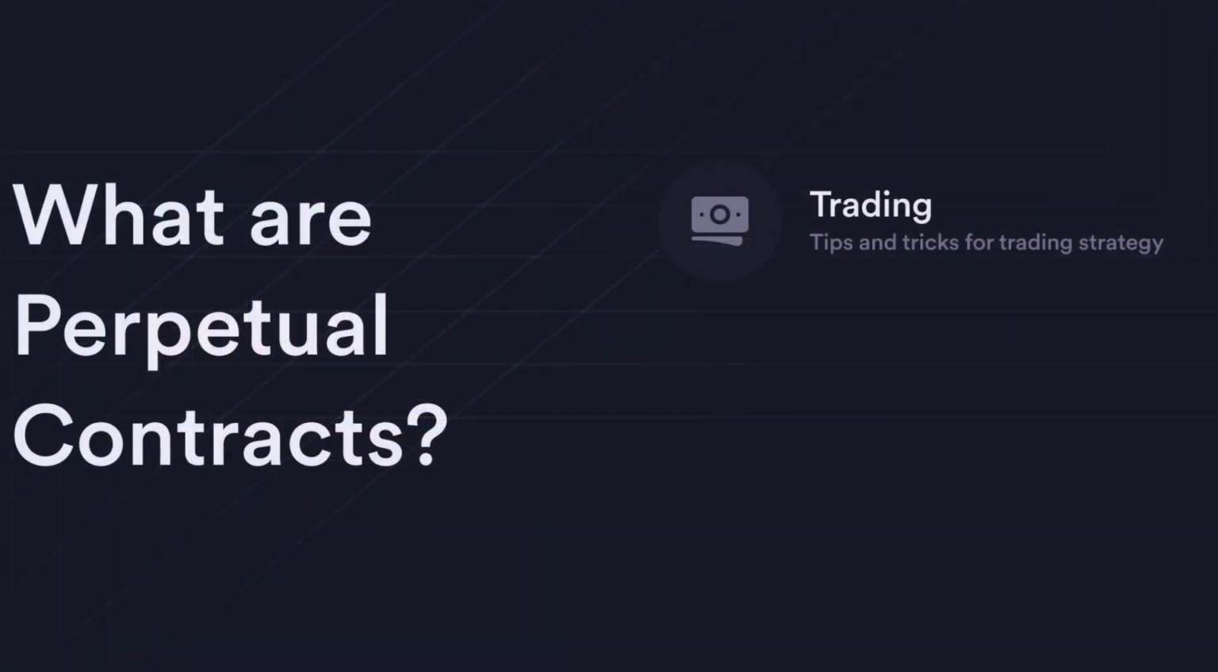Perpetual contracts. Perpetual contracts, also known as perpetual swaps or perpetual futures, are similar to traditional futures contracts, but do not have an expiration date. Instead, perpetual contracts are designed to mimic the spot market price of the underlying cryptocurrency, with funding rates periodically exchanged between buyers and sellers to maintain the contract's price close to the spot market price.